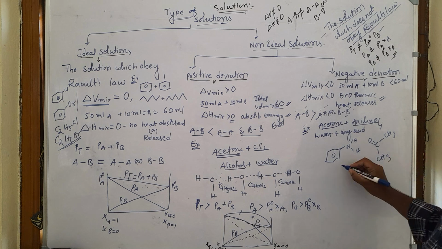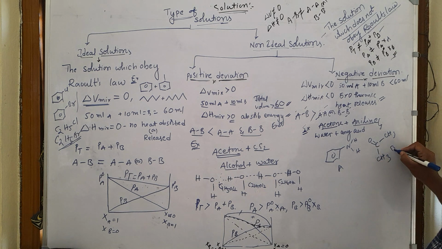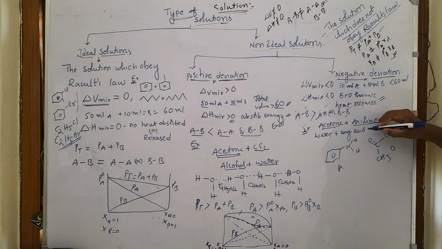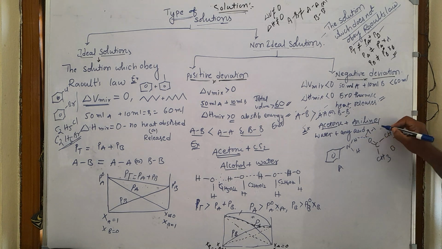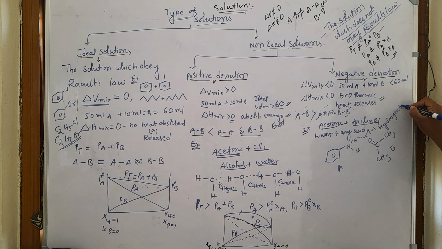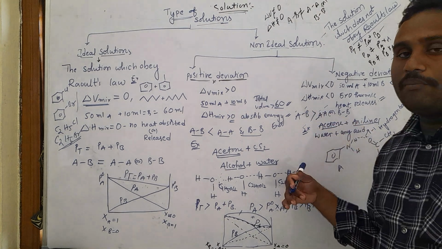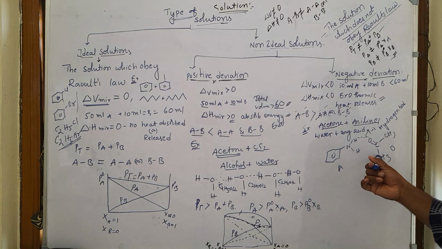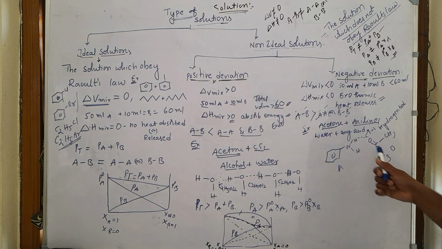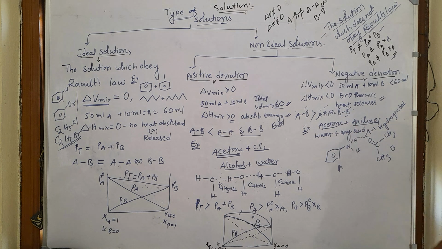CH3. Let us consider this is the A type of molecule and this is the B type of molecule. When they are approaching close together, one interaction develops, some van der Waals forces arise, that is a hydrogen bond. So the AB molecules are coming close together. Here we can observe that AB interactions are greater than the AA type and BB type of interactions.